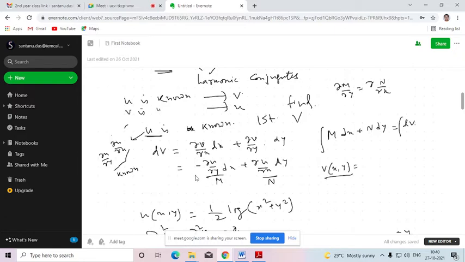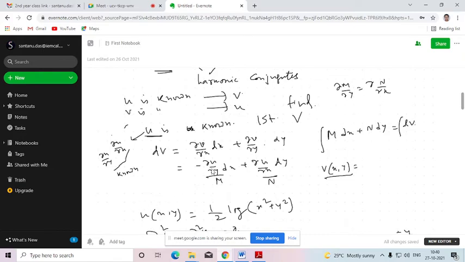Now you know that this differential equation is in the form M dx plus N dy, where M is minus del u del y and N is del u del x. In a general way I had shown before the Puja vacation that this sort of differential equation will obviously be an exact differential equation. Because if it is exact, del M del y should be equal to del N del x.